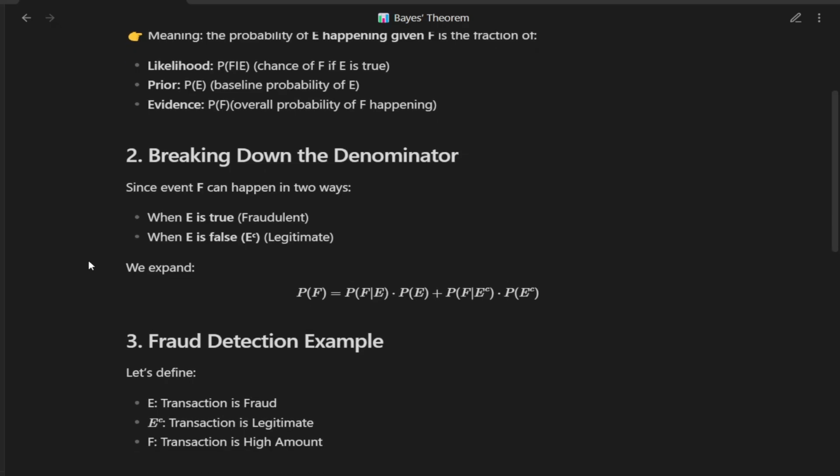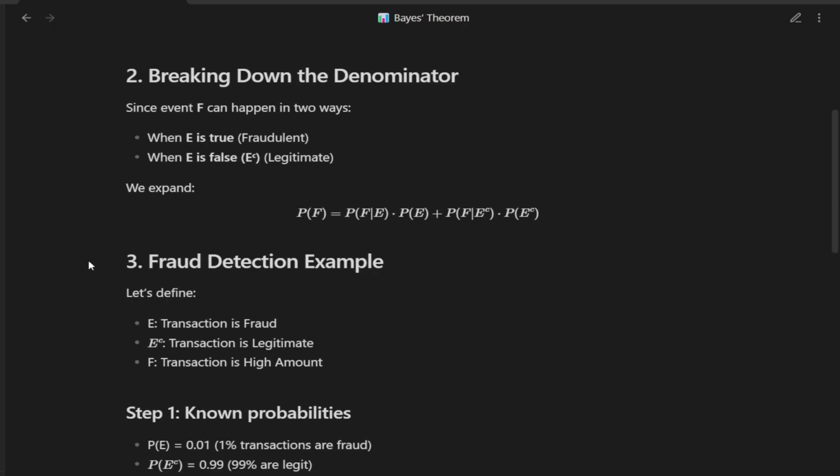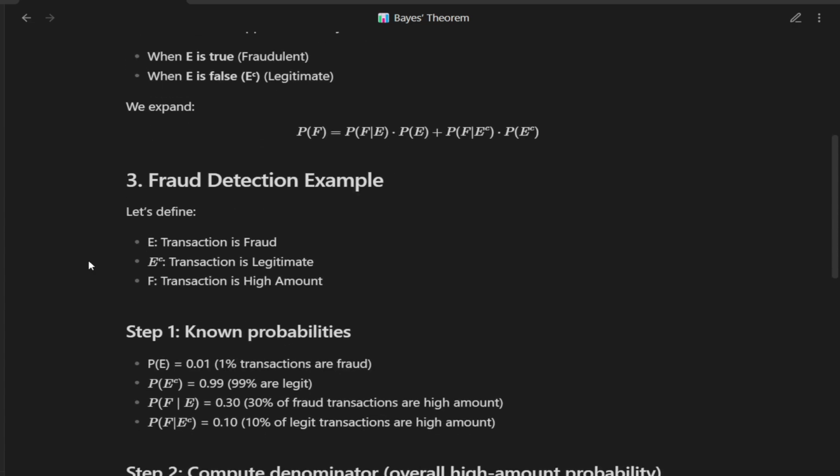But what about the denominator, P(F)? That's the tricky part. Event F can happen in two different ways: when E is true, a fraudulent transaction; when E is false, a legitimate transaction. So the probability of F equals the probability of F given E times the probability of E, plus the probability of F given not E times the probability of not E. This basically says to find the overall probability of F, you break it into two cases: when E happens and when E doesn't happen. This makes sure we account for all possible scenarios where F can occur.